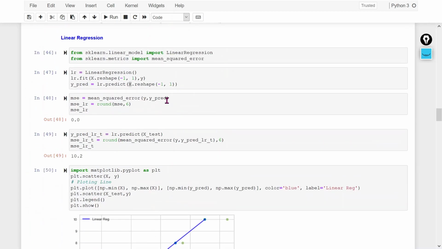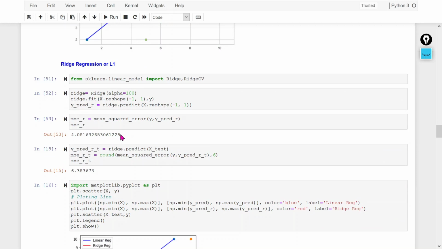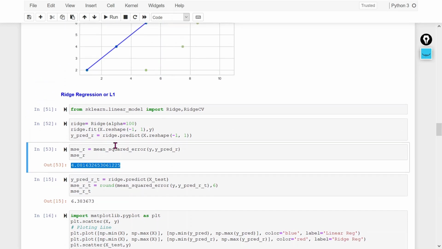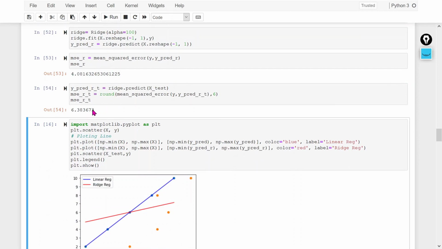Now I am getting the MSE equal to 4. If you see here, earlier I was getting 0. Now I add the penalty terms. After that I got 4.0, right? It means our MSE value is increased. It means we will get less variance. Now use the test data set. I am getting 6.38. It means there is very less variance now as compared to earlier.